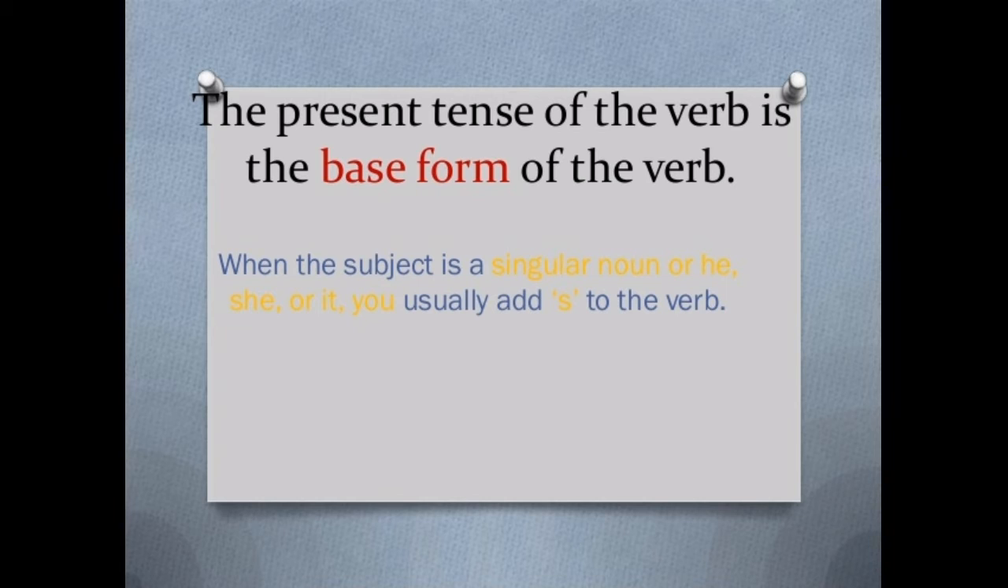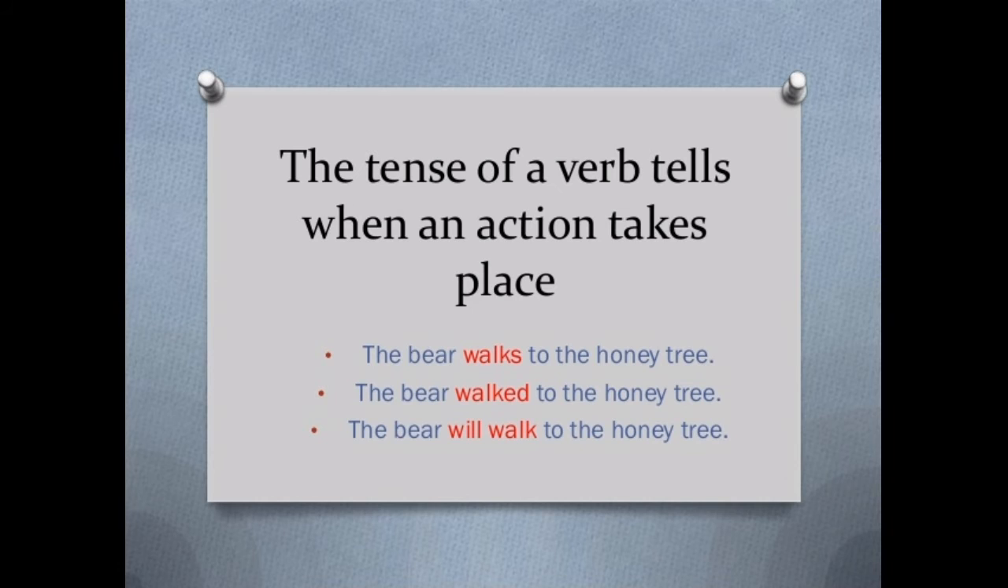form of the verb when the subject is a singular noun or he, she, it, you. We usually add s to the verb to make it the present tense form of the verb. The tense of the verb tells when an action takes place, like: The bear walks to the honey tree. The bear walked to the honey tree. The bear will walk to the honey tree.